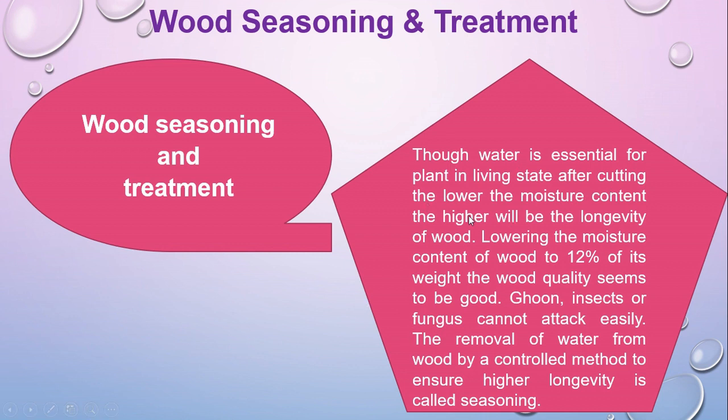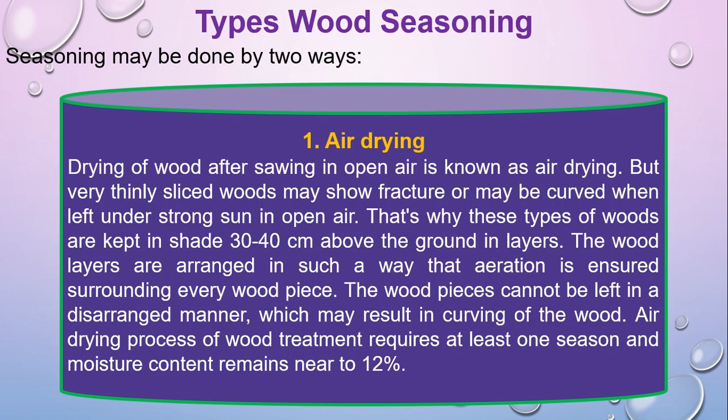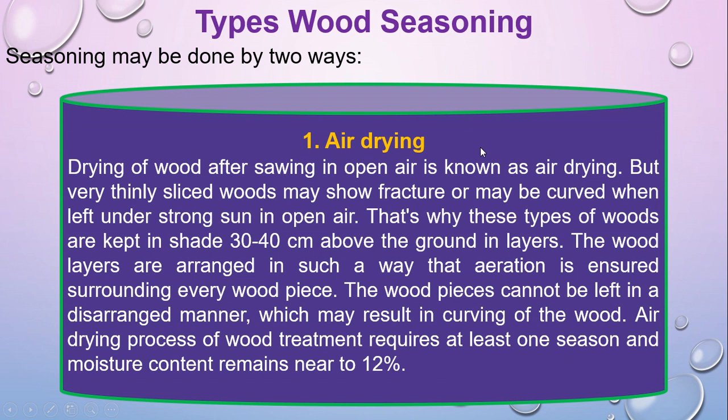After cutting, the lower the moisture content, the higher will be the longevity of wood. That means if you remove the water content to about 12% of the weight of the wood, the quality seems to be good. So this is called the seasoning of wood. Seasoning may be done by two methods. The first one is air drying and the second one is kiln drying.